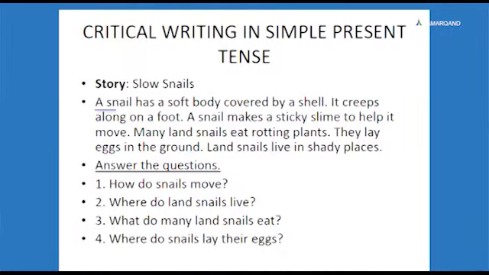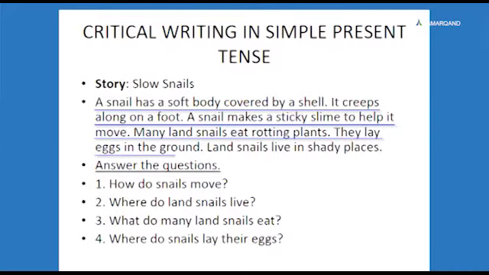A snail has a soft body covered by a shell. It creeps along on a foot. A snail makes a sticky slime to help it move. Many land snails eat rotting plants. They lay eggs in the ground. Land snails live in shady places.